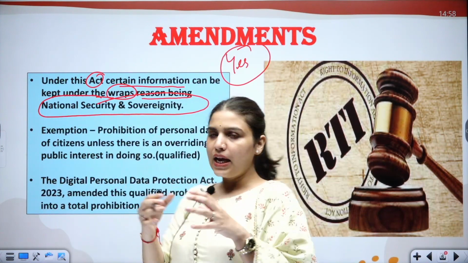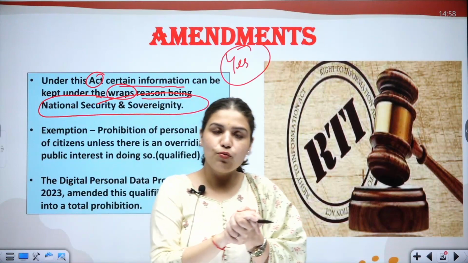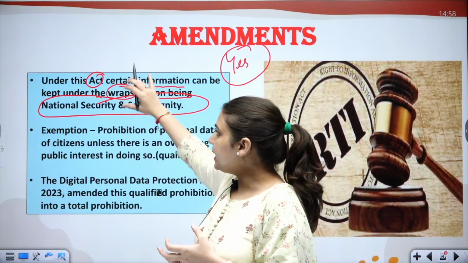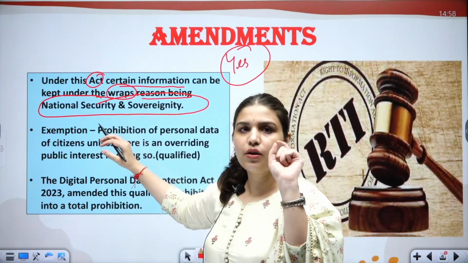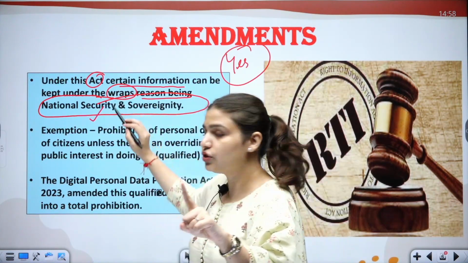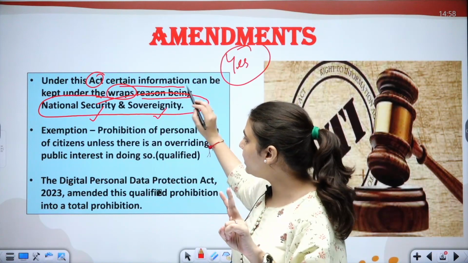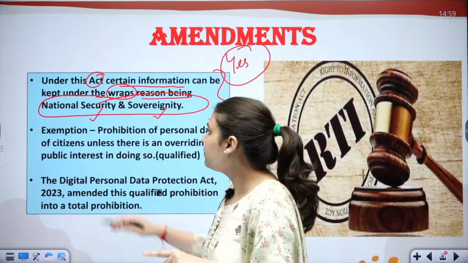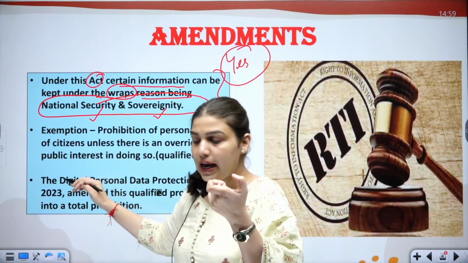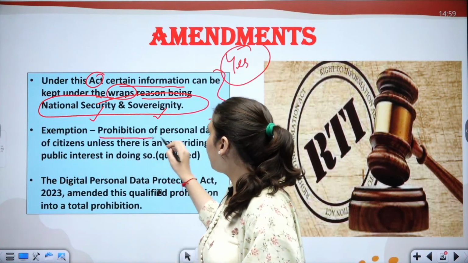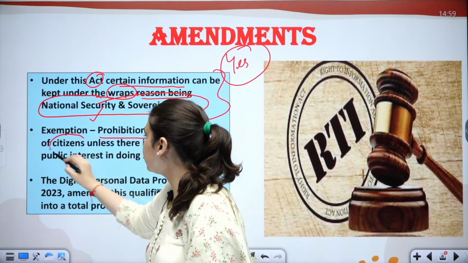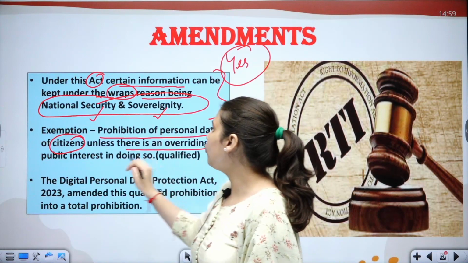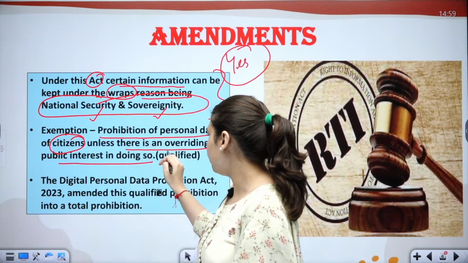sovereignty. So if a citizen files an RTI and wants information on some topic, the government may deny it on the basis that it is related to national security or the sovereignty of the country. So this was in 2005. There was also an exemption: the personal data of citizens could not be released unless there is an overriding public interest in doing so.